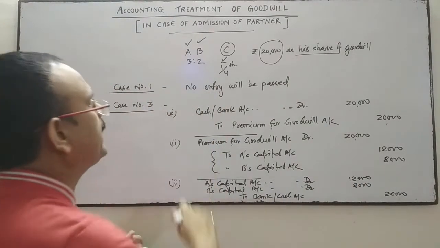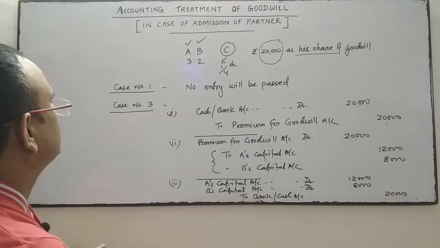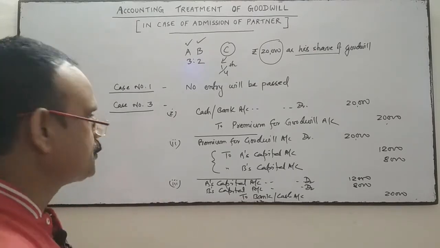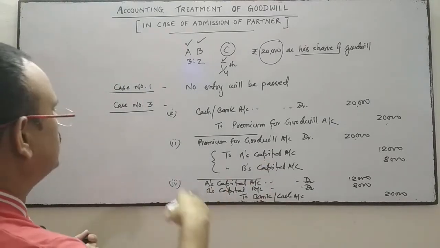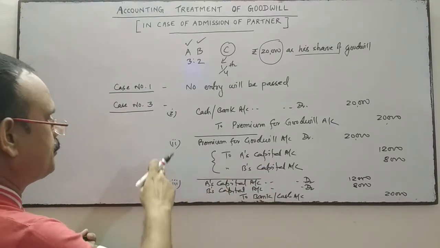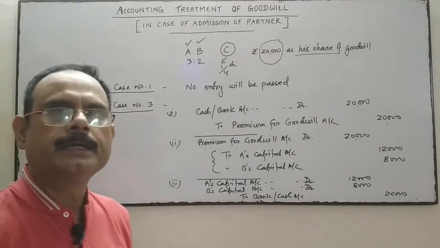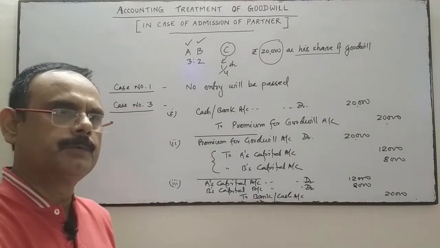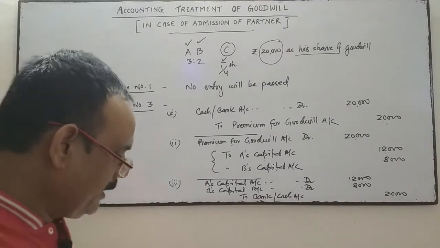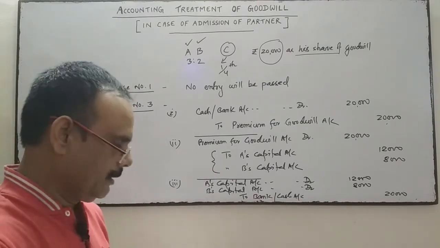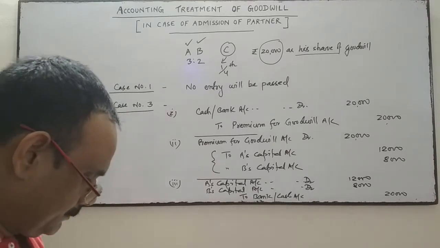So we'll do 3 entries in case number 3. The first 2 entries are the same as in case number 2, and in case number 3, apart from these 2 entries, we will do the third entry for the withdrawal of goodwill from the business. So is it clear? Now see the next question.